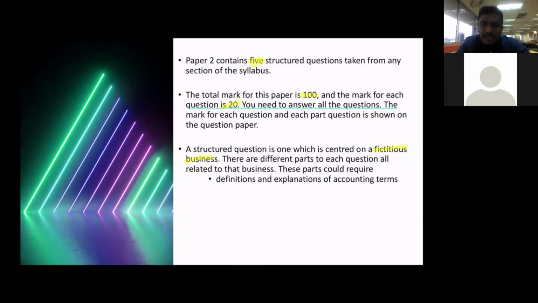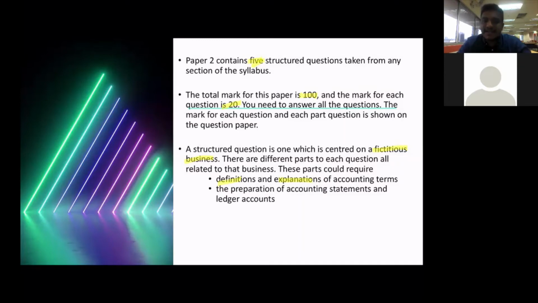You define or explain the accounting terms. These are the questions they normally ask. They ask you to define or explain the accounting terms. Example, what is a dishonored cheque? They might ask you. You define the dishonored cheque, or they ask you what is a provision for doubtful debt? What is an irrecoverable debt?